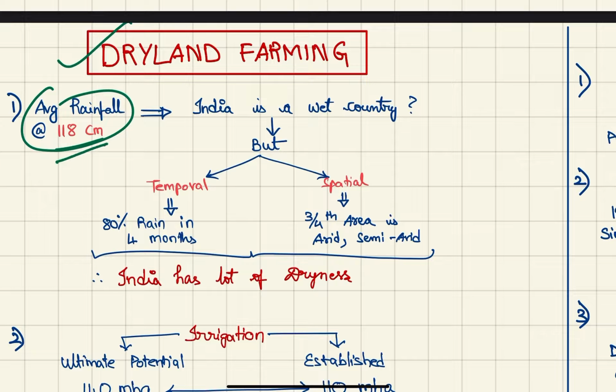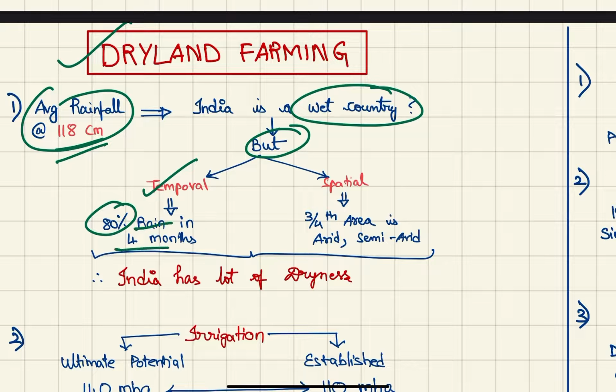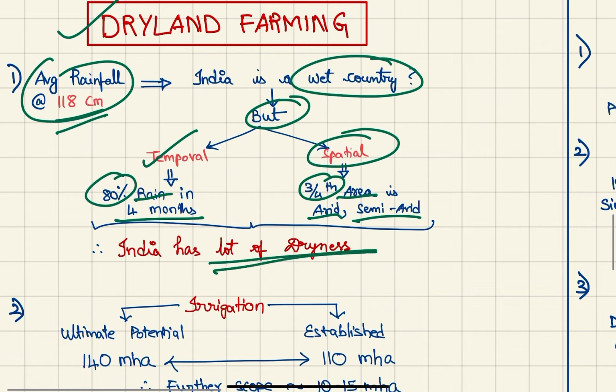Okay, let's see dryland farming. Average rainfall in India is 118 centimeters, which would lead us to believe that India is a wet country. But actually, there are temporal variations, that is, 80% of the rainfall occurs in only 4 months, and spatial variation: 3/4 of the area is arid and semi-arid. Therefore, India has a lot of dryness.